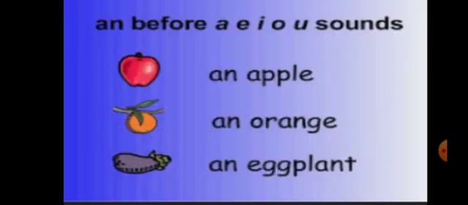And before A, E, I, O, U sounds, which are the vowel sounds, we use an before the nouns which start with vowels. The is used before unique objects: the sun, the sky, the moon, before the names of mountains, rivers, oceans, deserts. For example, the Ganges, the Sahara, the Pacific. Before the names of books: the Bible, the Ramayana, the Quran.